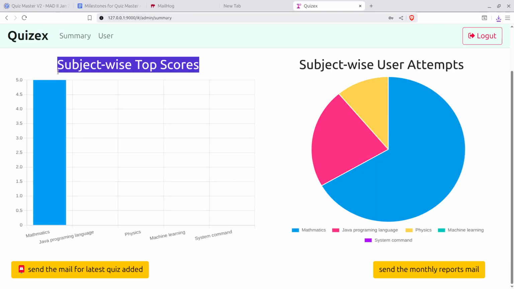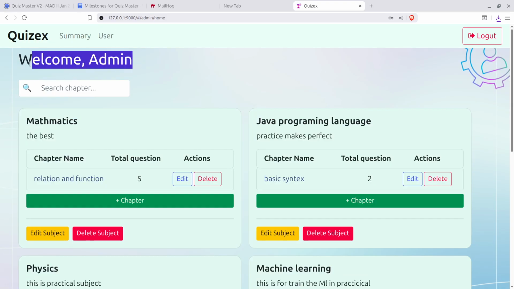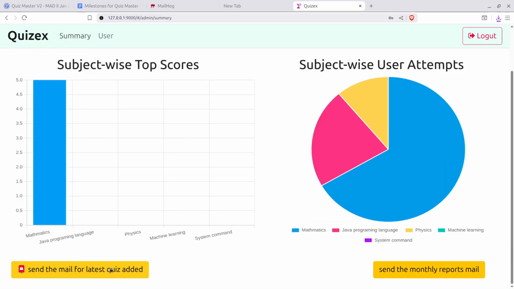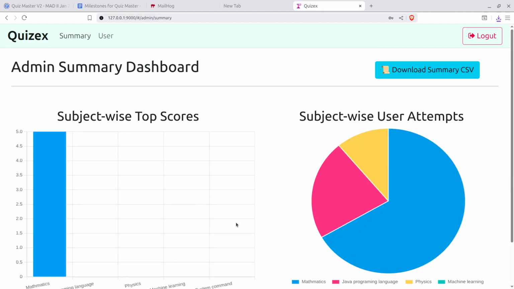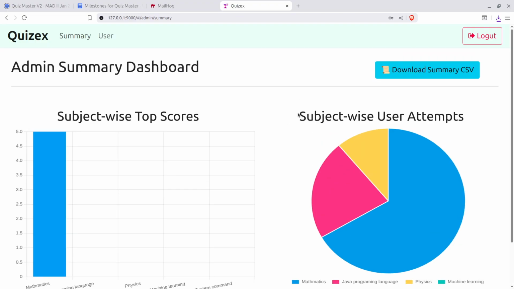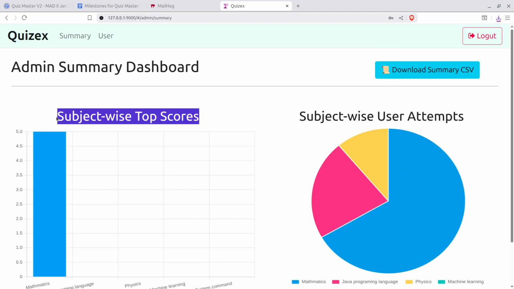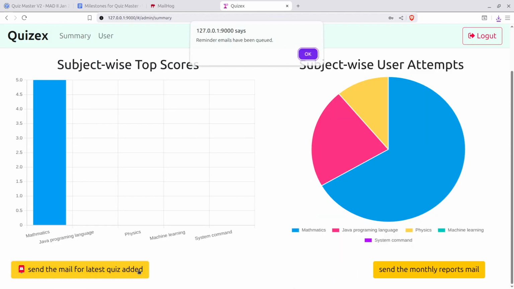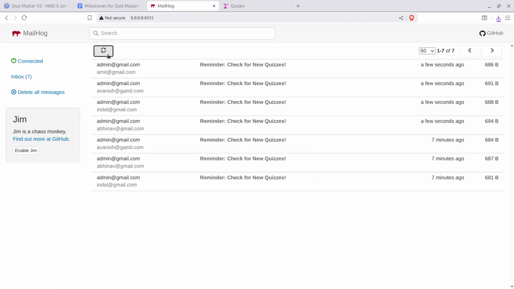So let's assume the admin recently added a question. By default, if the admin does not click on this button, then mail is sent to that user when the time is reached, as per documentation: send a mail when new quizzes are there, at some specific time. But assume the admin does not want to wait for that time. He wants to send the mail immediately. So click on this button. Now we get the mail.